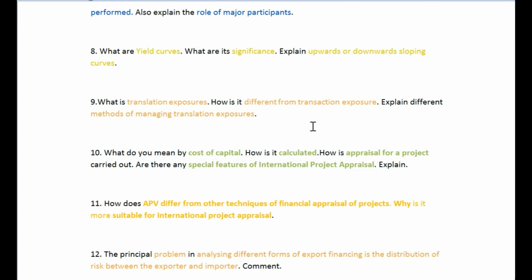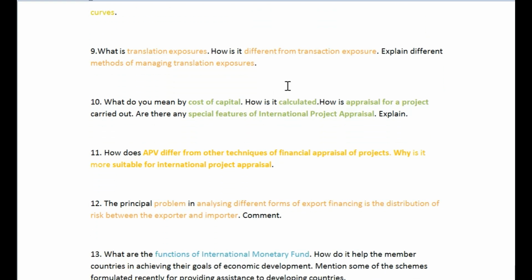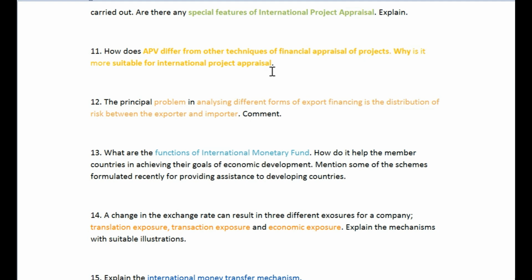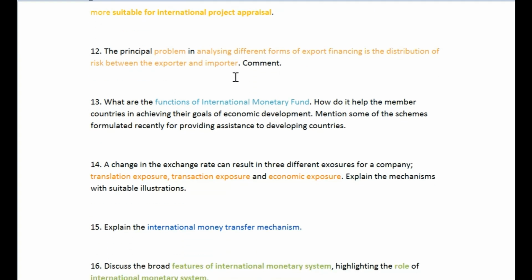And the next question is translation exposure, how is it different from transaction exposure, methods of managing translation exposure, what is cost of capital, how is it calculated, how is appraisal for a project carried out, features of international project appraisal, how does APV differ from other techniques, why is it suitable for international project appraisal, problem in analyzing different forms of export